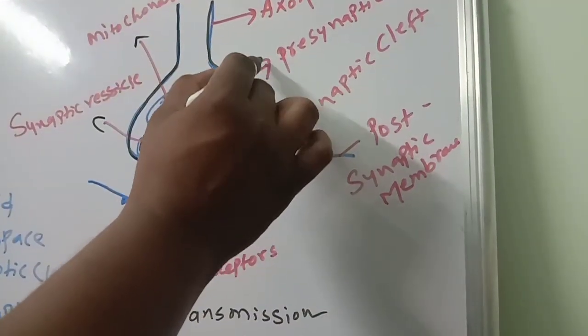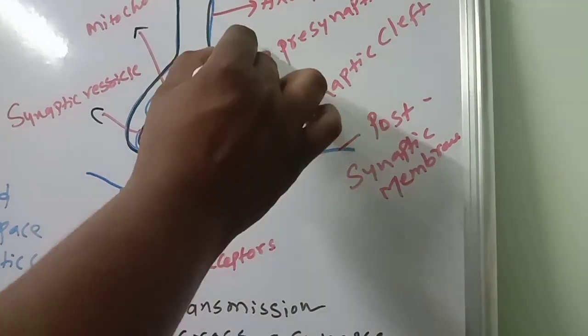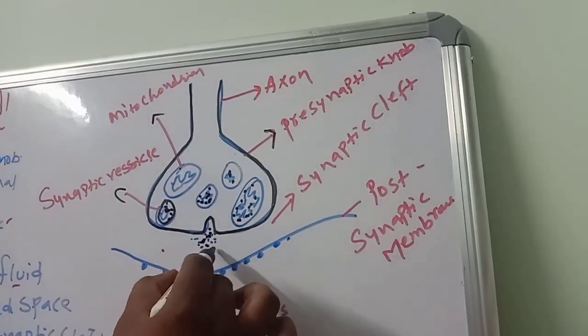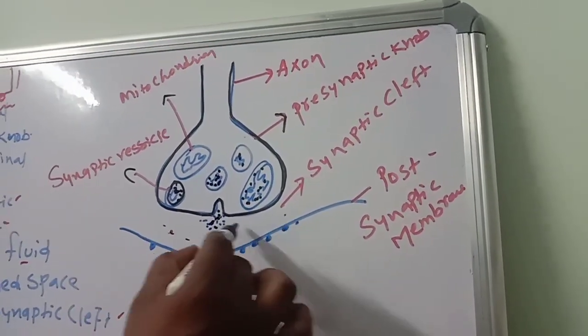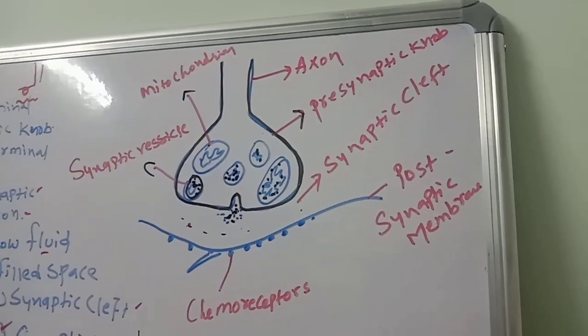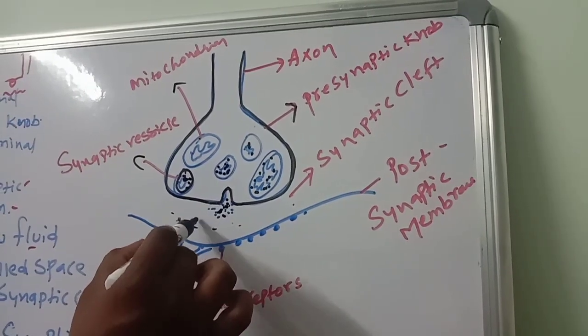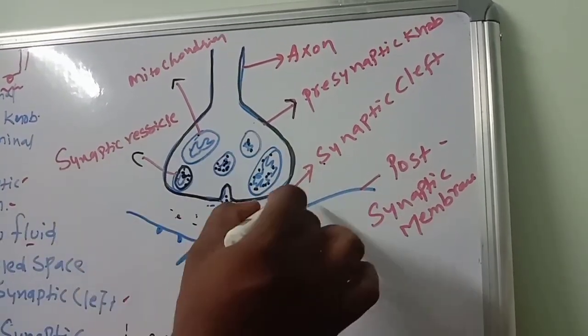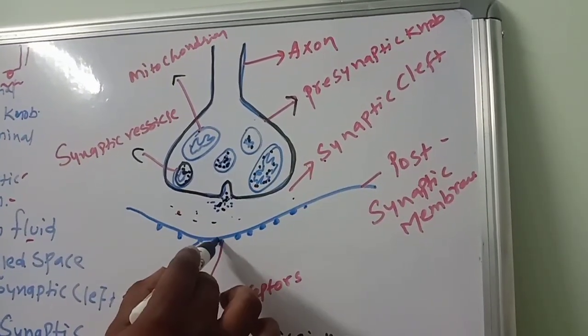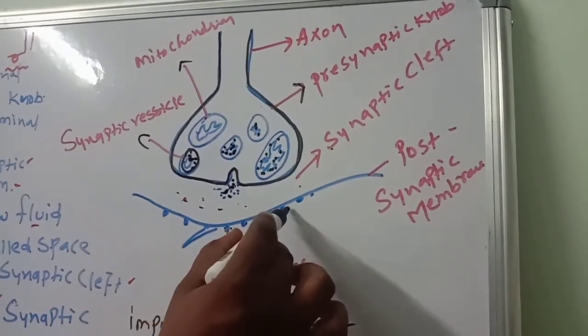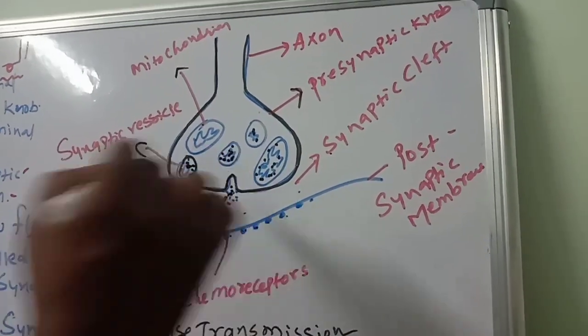This is axon. So this total structure, what I said, presynaptic knob, the space without any cytoplasmic gap, without any cytoplasm connection. So this gap is called the synaptic cleft. These are the chemoreceptors. These are very, very important. If these receptors are not there, again the impulse will not travel.